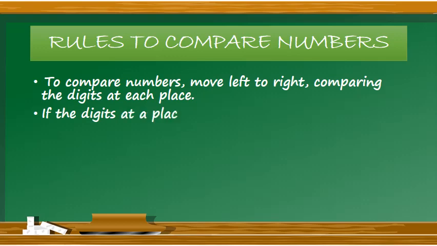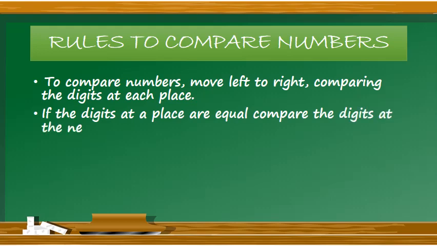If the digits at a place are equal, compare the digits at the next place on the right. It may happen that the given two digits are equal. Then what we have to do is move towards the right hand side of the given digit. You have to compare that digit with the right hand side digit.